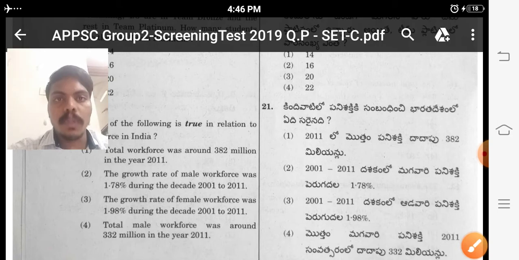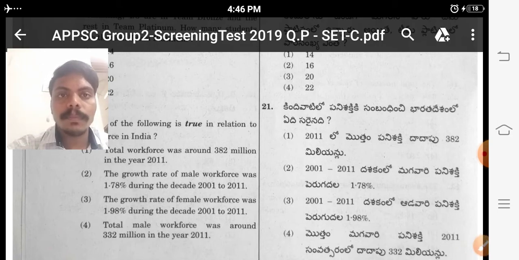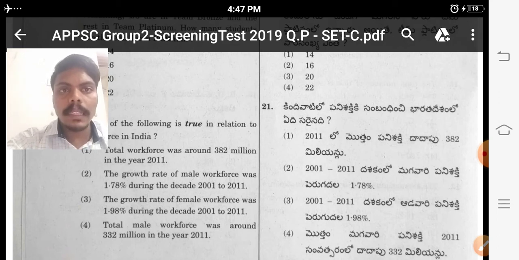Here what we have to see is that the exam already happened in 2019 also. What we have to take away from that is that one question from census is coming. One question is from census, like gender equality, or the population of rural people and urban population, or growth rate, or workforce, or rate of female, or literacy.